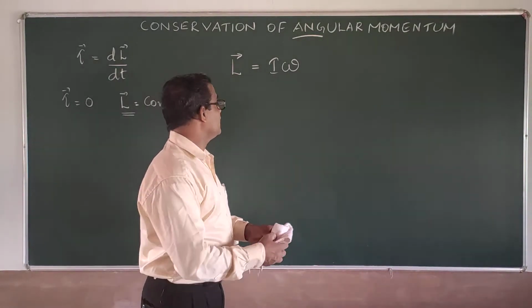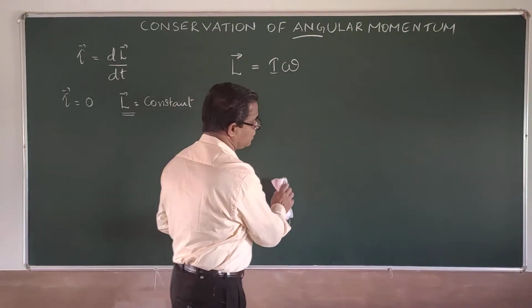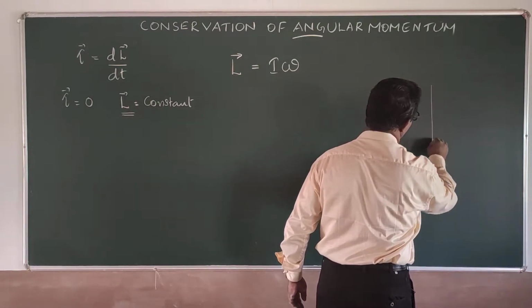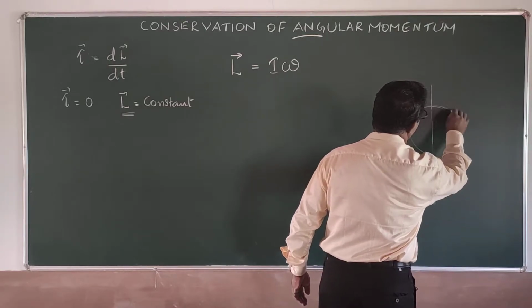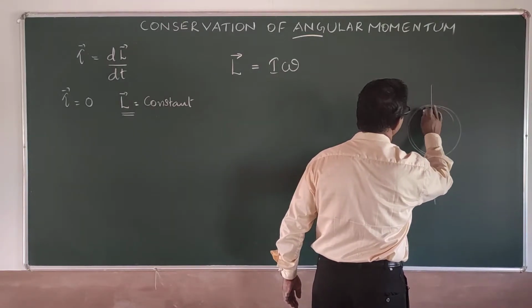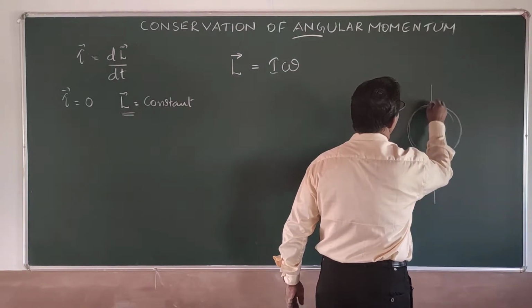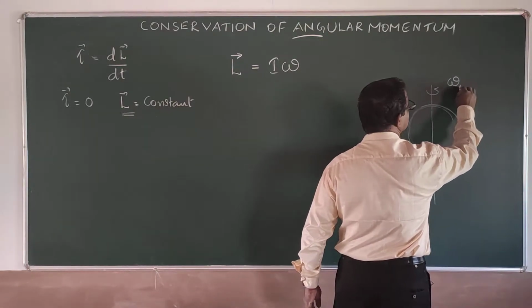Now there we are again applying the conservation of angular momentum for the rotation of Earth. So initially Earth is rotating about its diameter axis with an omega, let us say initial omega.